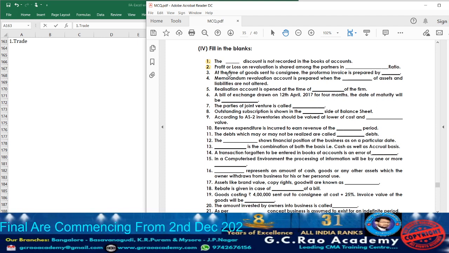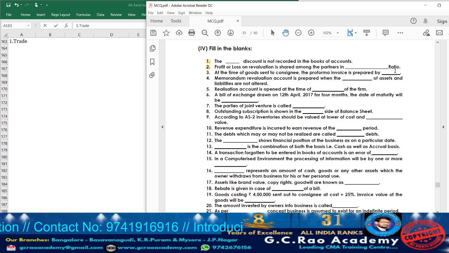What are they telling? The profit or loss on revaluation is shared among the partners in dash ratio. See, usually whenever the admission of a partner happens, or whenever the retirement of a partner or death of a partner happens, the revaluation account will be prepared so as to know the revalued value of assets and liabilities of the partnership.